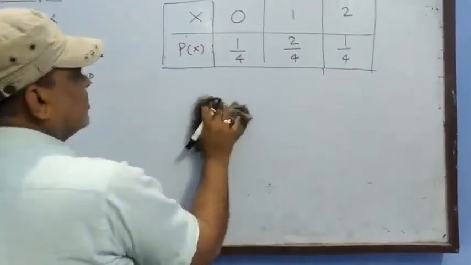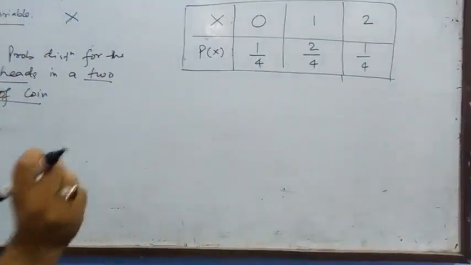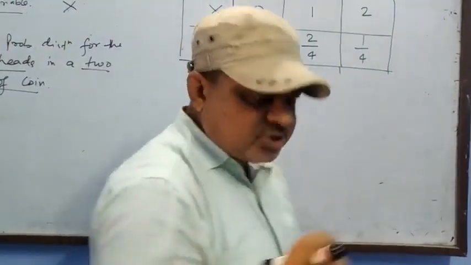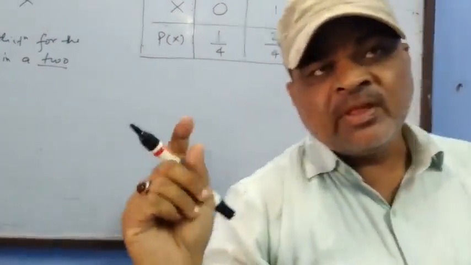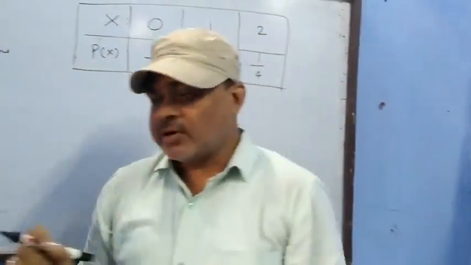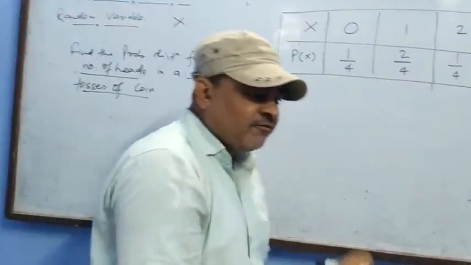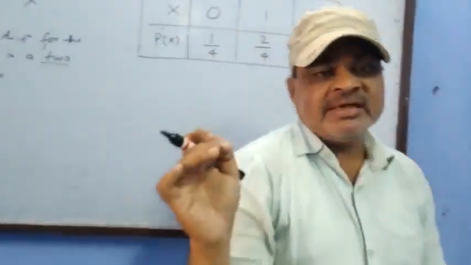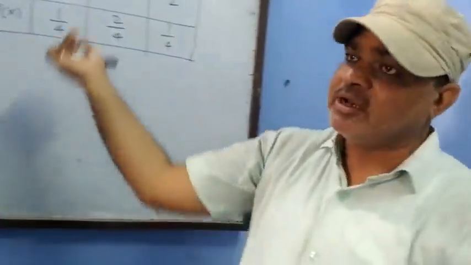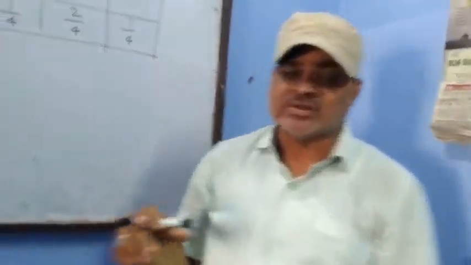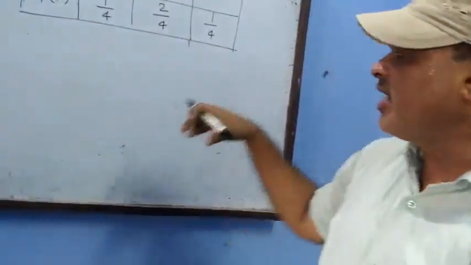One more concept for this. Children, I explained the concept of with replacement and without replacement. In with replacement, the probabilities never change, because if a ball is replaced, the box will have the same number of balls.